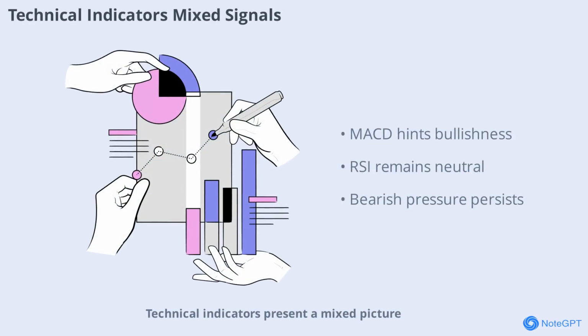Technical indicators present a mixed picture. The MACD is slightly above its signal line, suggesting a possible shift toward bullish momentum. The RSI is at 46.37, placing it in neutral territory. The stock is trading below the middle Bollinger Band, indicating ongoing bearish pressure. The Aroon down is higher than the Aroon up, confirming the downtrend, while the CCI shows slight bullish momentum. These indicators together suggest that while the overall trend is bearish, there are early hints of a potential reversal.